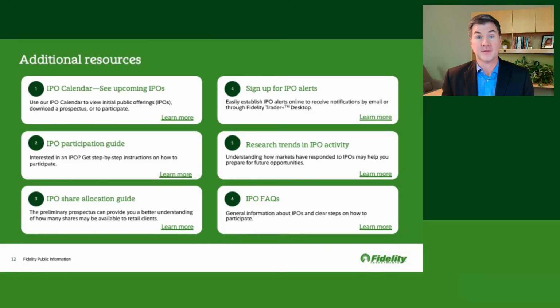As we wrap up, though, I do want to flash on the screen a reference to what Heather was just talking about, all of those resources that are available. And this is just a sample of the resources that Fidelity makes available. There are a lot of online articles that dive deeper into the various aspects of the IPO process, available to everyone watching right now. One of this team's personal favorites is the How to Buy an IPO article. When you check out that article, you're going to get a step-by-step process that will walk you through how to successfully submit for an IPO. And that will reinforce the process that Andrew just demoed for us a moment ago.